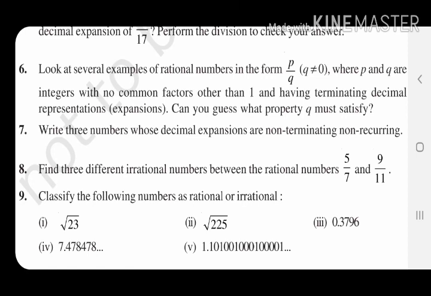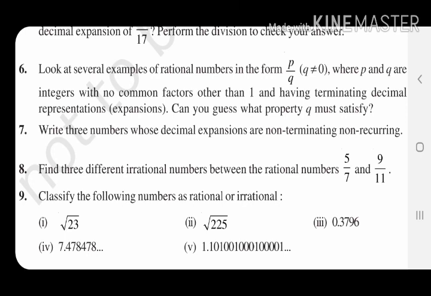Simply, I will say, if in the denominator there is either 2 or 5 or both of them, then it is terminating. But if there are any other prime numbers except 2 and 5, like 3, 7, 11, 13, then it is non-terminating. Clear? Very simply I am repeating it.